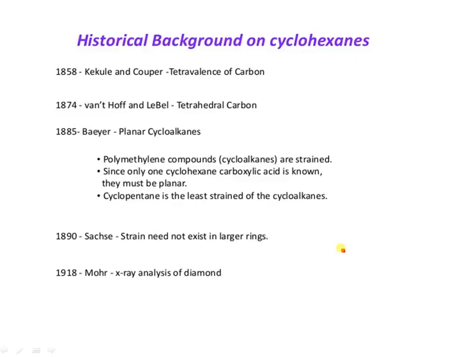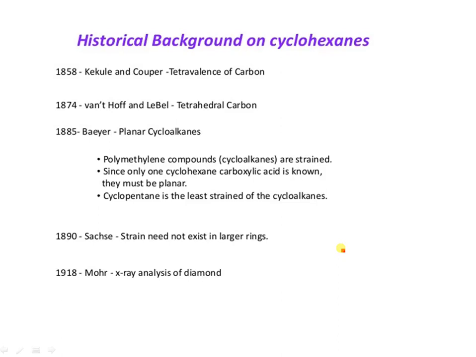There is a historical background on cycloalkanes. In 1858 Kekulé and Couper formulated the tetravalence of carbon. In 1874 Van't Hoff and Le Bel formulated the tetrahedral carbon.